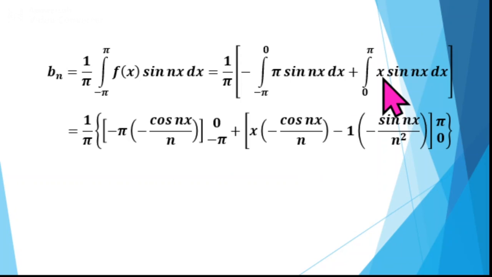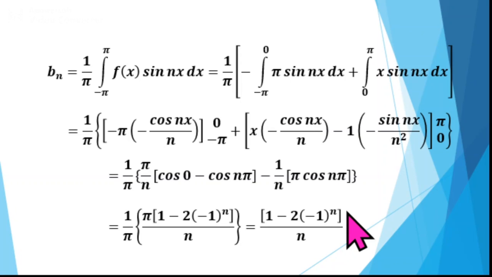Then integral of x sin nx, using Bernoulli's rule, is x into minus cos nx by n, minus 1 into minus sin nx by n square. Apply the limits from 0 to pi. So we will get b_n equal to, simplifying, 1 minus 2 into minus 1 raised to n, divided by n. Next we will substitute the values of a0, an and bn in the Fourier series.